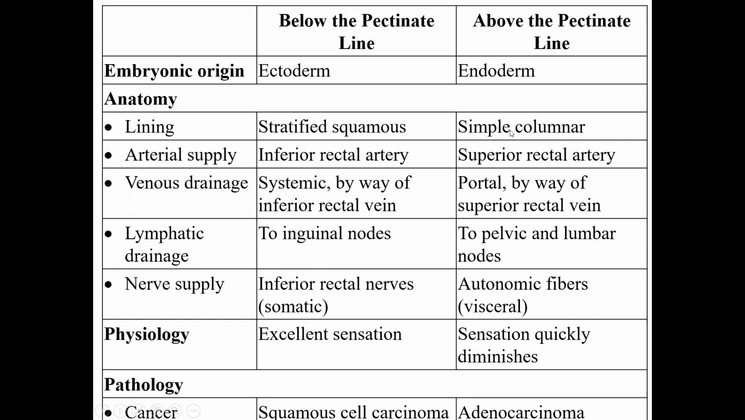Adenocarcinoma is a cancerous change above the pectinate line. It's a gland which is enlarged. Squamous cell carcinoma, because the lining is squamous, is a pathology below the pectinate line. So these are below the pectinate line. They are above the pectinate line.